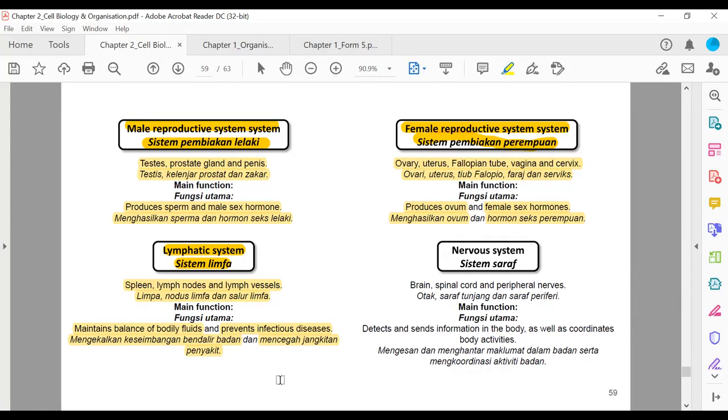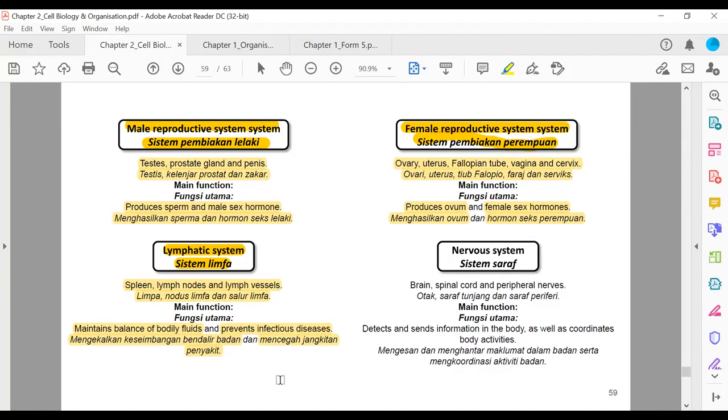Tunggu sampai chapter 10 dulu. And prevents infectious disease, mencegah jangkitan penyakit. Di mana sistem limfa, the lymphatic system also involved in body defense mechanism, mekanisme pertahanan badan, melindungi kita, protecting us from getting disease, daripada mendapat penyakit.